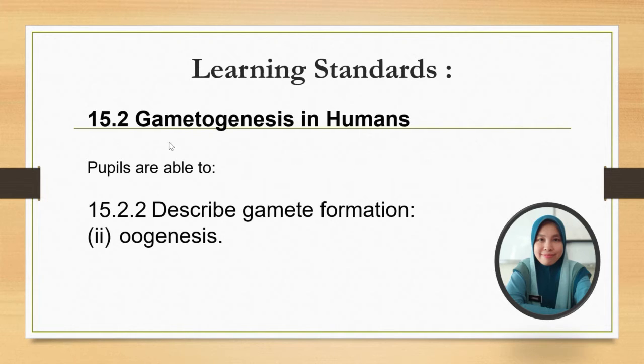We already discussed in my previous video the spermatogenesis that occurs in the male. What is spermatogenesis? It refers to the formation of the sperms that occurs in the male. So in this video, we are going to describe the gamete formation referred to as oogenesis, that occurs in the female. Oogenesis refers to the word oocytes, and genesis refers to the formation. In other words, it is about the formation of the oocytes.